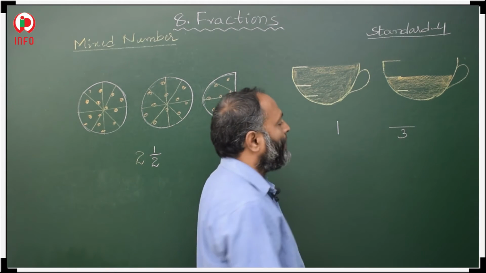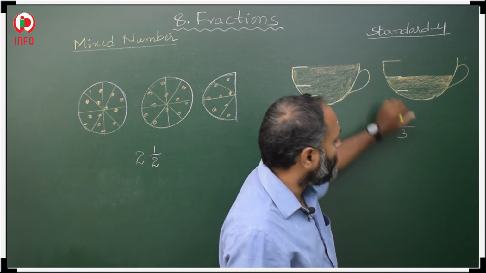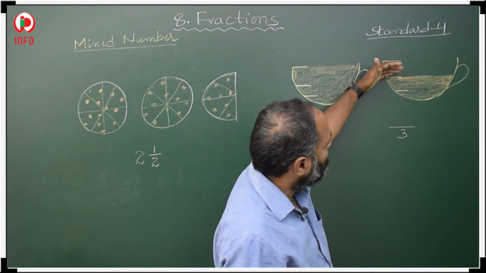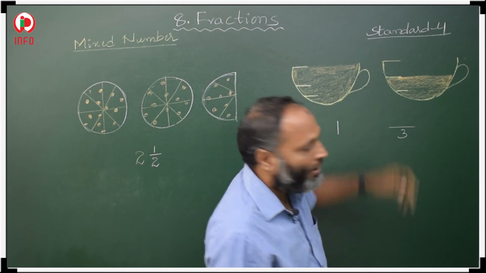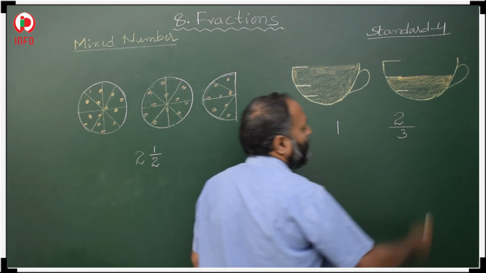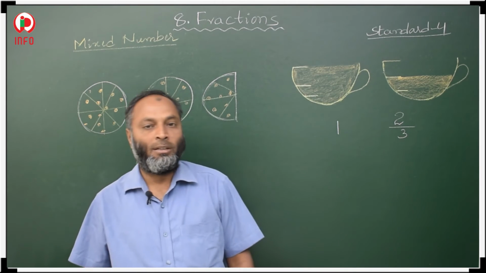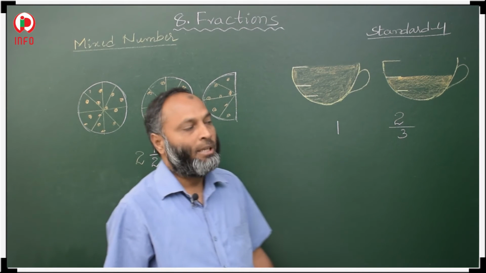Then how many parts? In this total 3 parts, this is first part, this is second part, and this is third part. In these 3 parts, total 2 parts are filled. So how many parts? First part and second part. 2 parts means how to represent? 2 by 3. So what is our representation? 2 by 3 in the fraction.